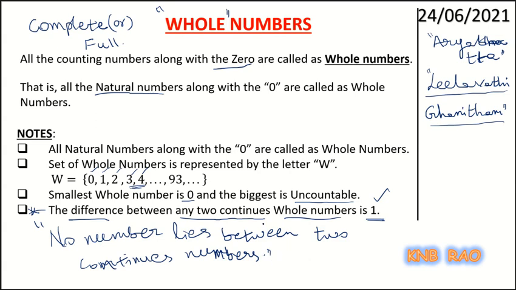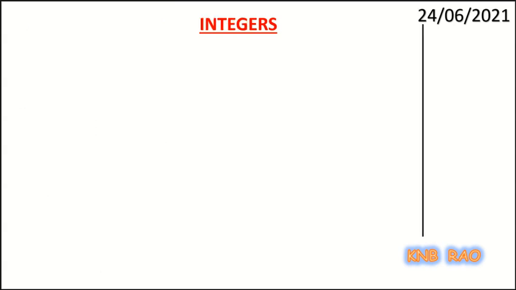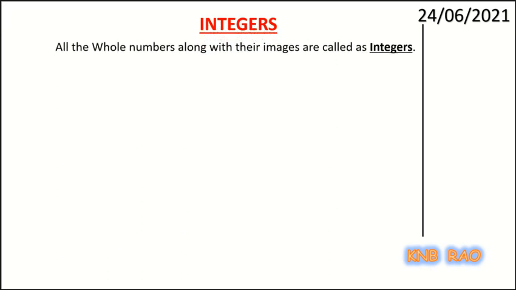Now if I consider the predecessor of 0 by subtracting 1 from 0, I'll get -1. There the set of integers comes. You know, children, in your class 8 I explained to you about the integer set. All the whole numbers along with their images are called integers. Why did I say images? Let me explain.